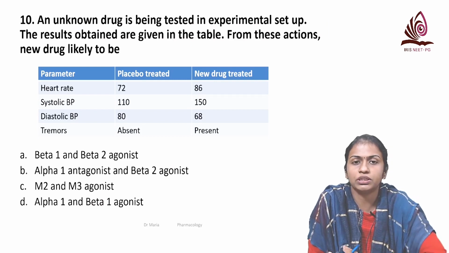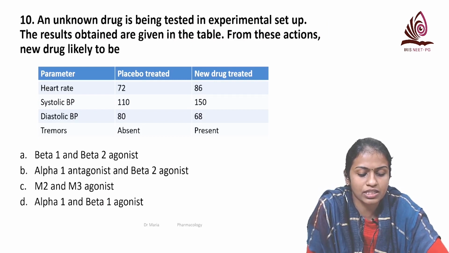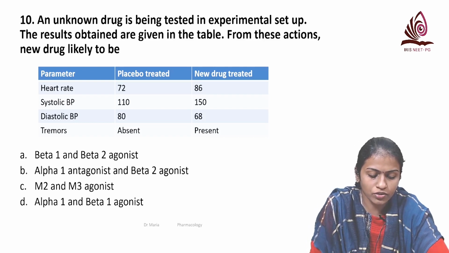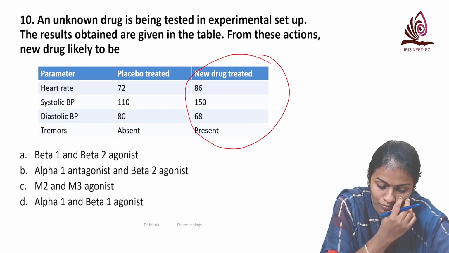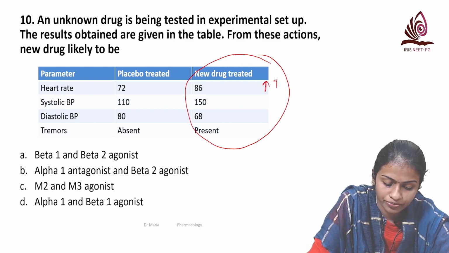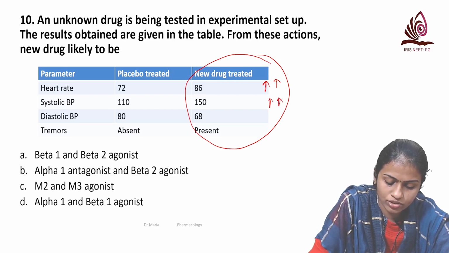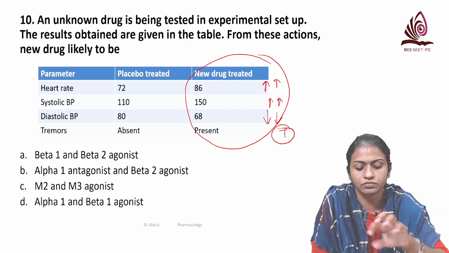So now we come to the next question. An unknown drug is being tested in an experimental setup. The results obtained are given in the table, and what is the new drug? So you can see here, this is the new drug and this is the placebo treated. You can see the heart rate has increased, the systolic BP has increased, the diastolic BP has decreased compared with the control, and the tremor is present.